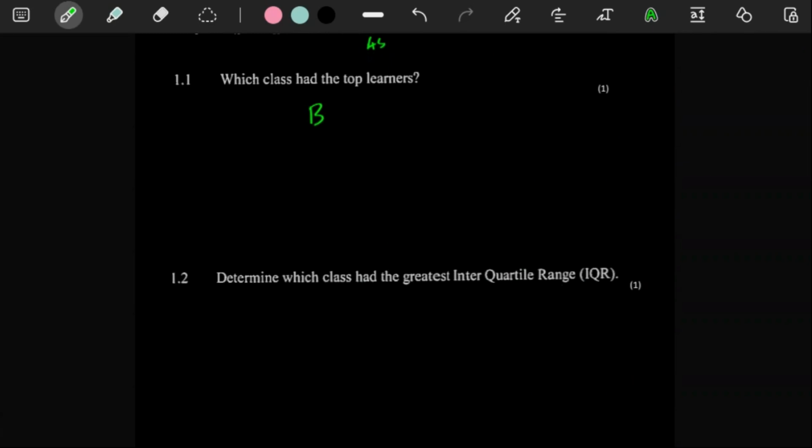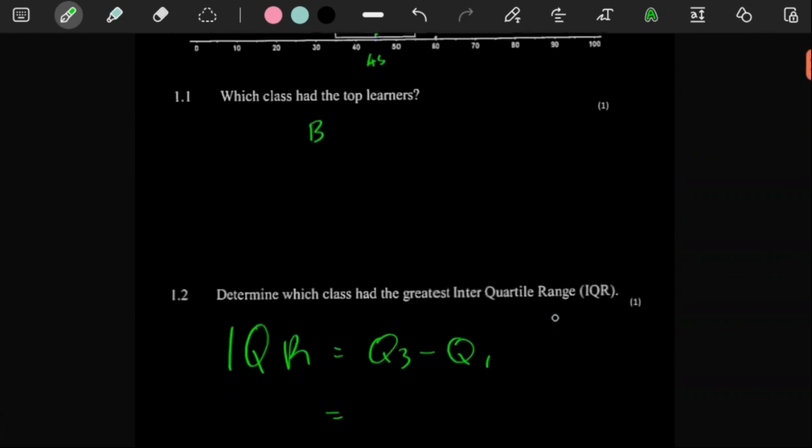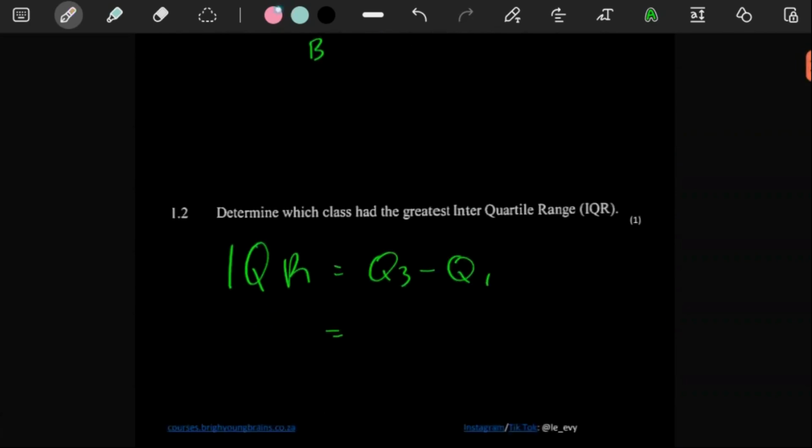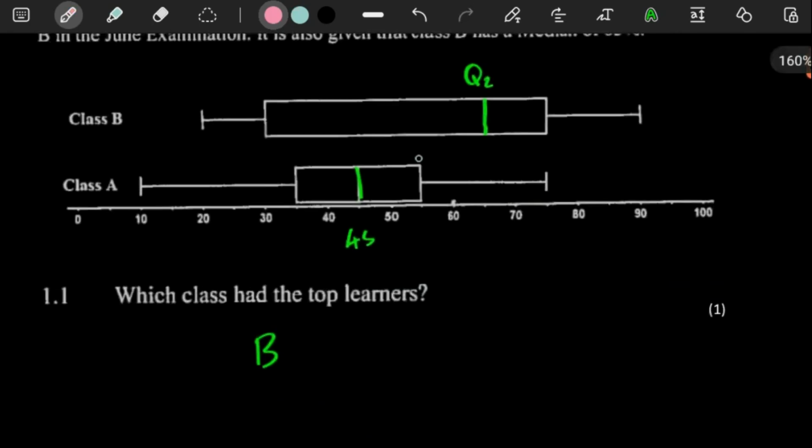And then it says here, determine which class had the greatest interquartile range. You can always work that out if you need to, because your interquartile range is always equal to Q3 minus Q1. Let's see which class has the greater one. Whichever way, you can clearly see that B is going to have the higher interquartile range, because this value here is like 75, this value here is like 30, and then the value here is like 55, the value here is like 35.